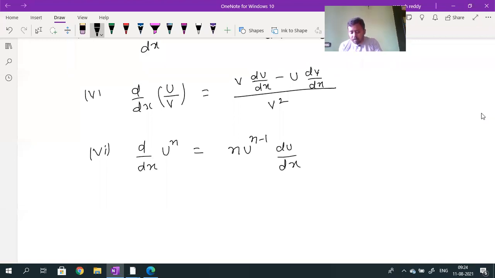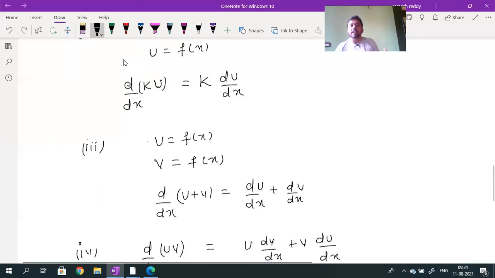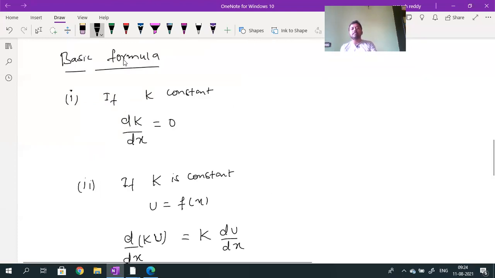If you can remember, all formulas are not needed. But among all these formulas, the second formula is very important. You have to remember d by dx of k into u, where k is a constant. I can apply the UV formula.